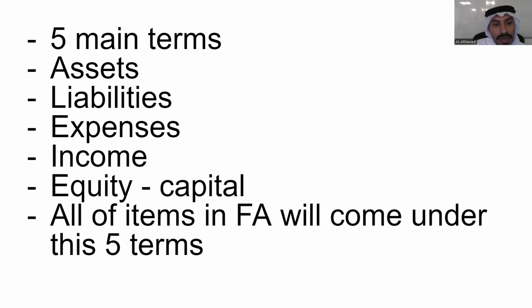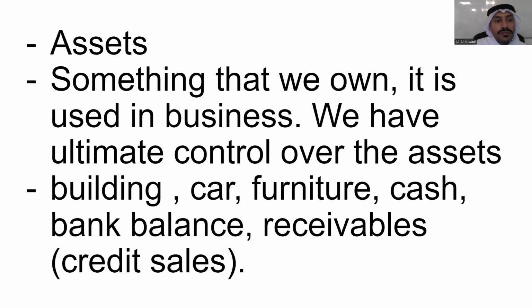There are five main terms that I want you to understand, which we will see in the whole F3. They will come up in the whole F3, and each item in F3 will come under these main categories. First of all, we have assets, liabilities, expenses, income, and equity, or capital. We call it equity or capital. All the items in FA will come under these categories.